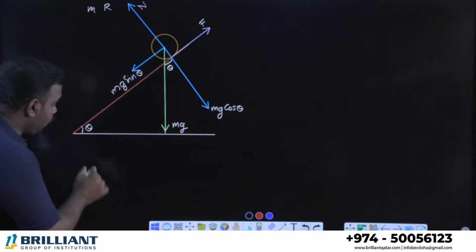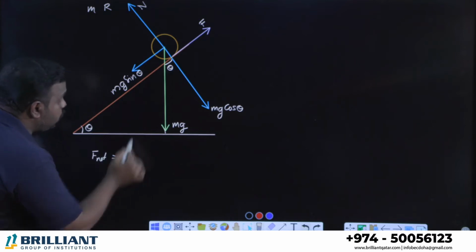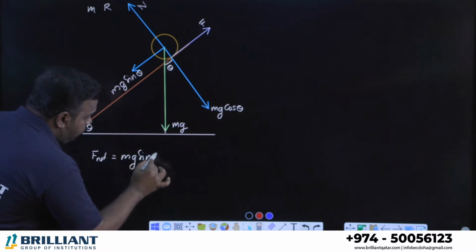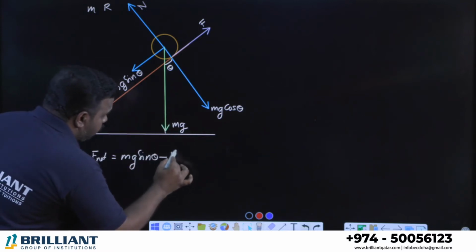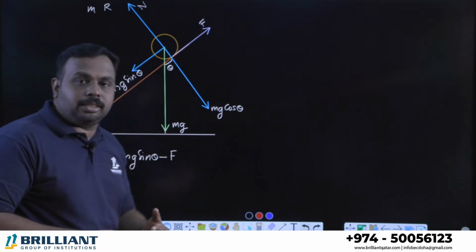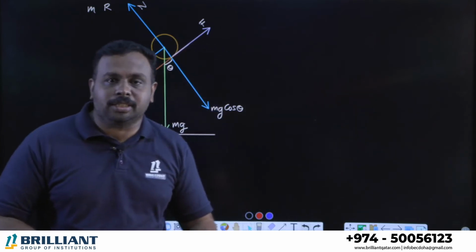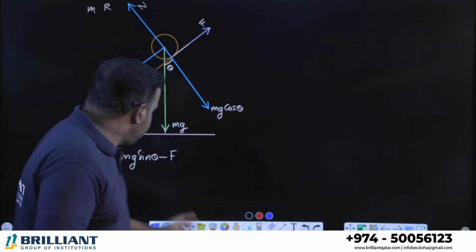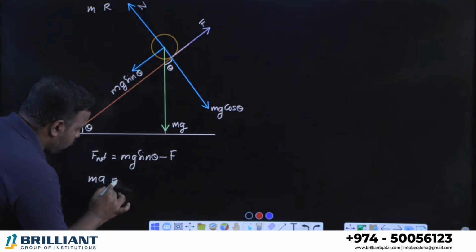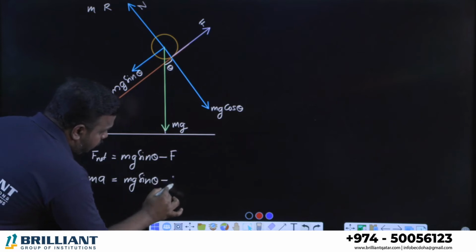I'm going to write it here. Net force F net is equal to mg sin theta, which is acting down, minus the force of friction, F. mg sin theta minus F. Okay, now all of us know the basic formula for the net force acting on a body. According to Newton's second law, force is mass times acceleration, right? So for the net force, we can write ma. So ma is equal to mg sin theta minus F.